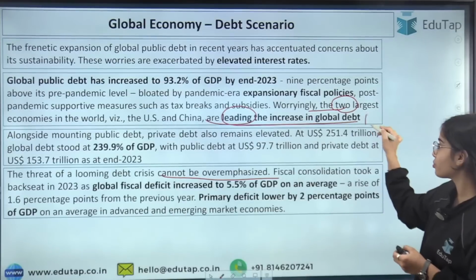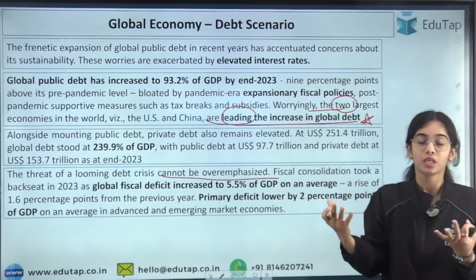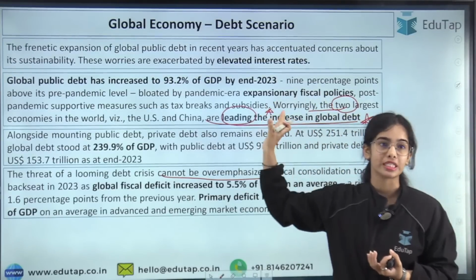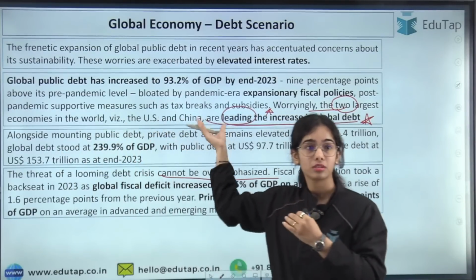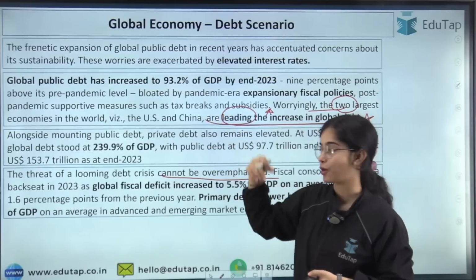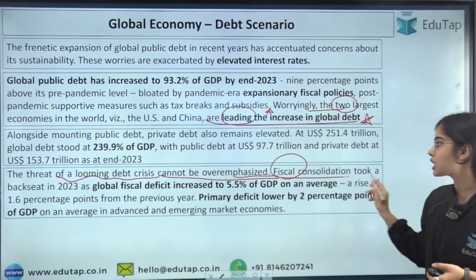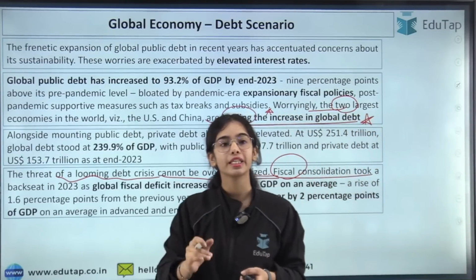So a question can come directly from this point: which are the two major economies leading the increase in global debt? That is US and China. It's not some emerging economy, it's the developed economies that are creating the problem now. Okay, so the threat of a looming debt crisis cannot be overemphasized. Fiscal consolidation took a backseat. No one cared about fiscal consolidation in 2023.